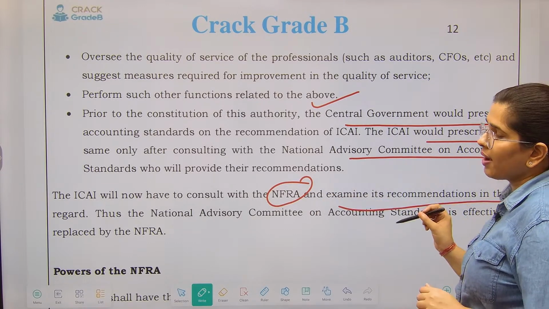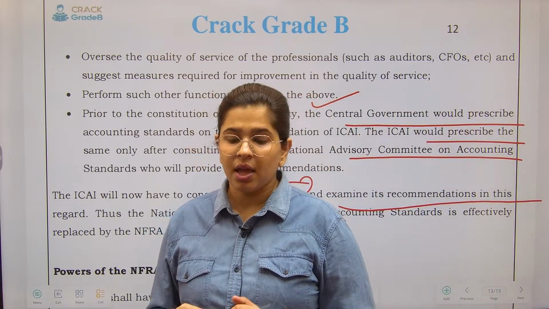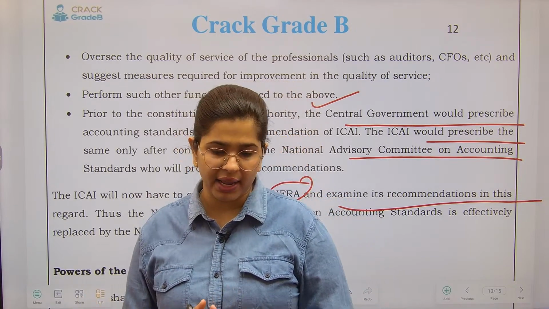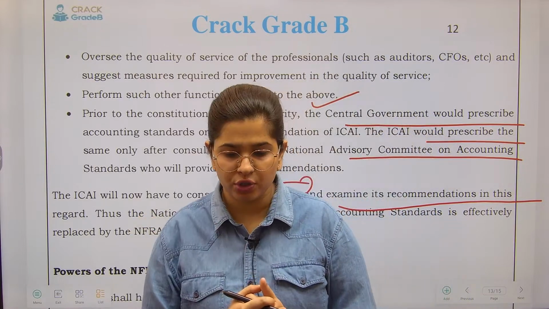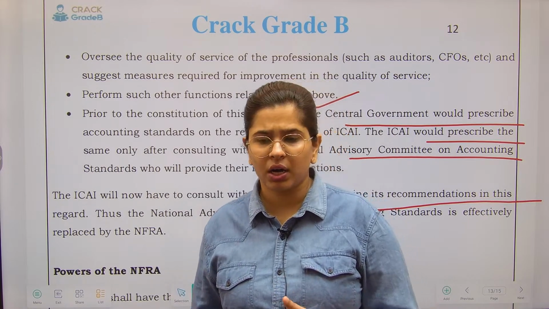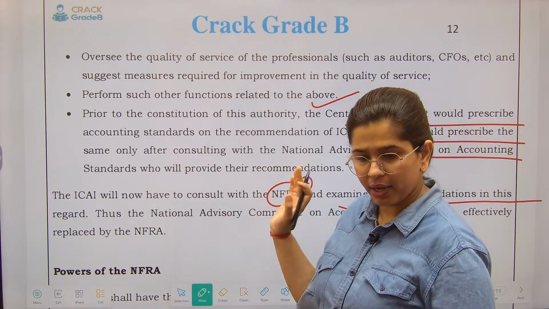Okay, so now we have a new body called NFRA, and the ICAI has to take the recommendations as well as the opinion of the NFRA. So you have to remember why the NFRA has been constituted and what its purpose is, because this is in a way related to accounting. That is why I have included this particular thing over here. Okay.